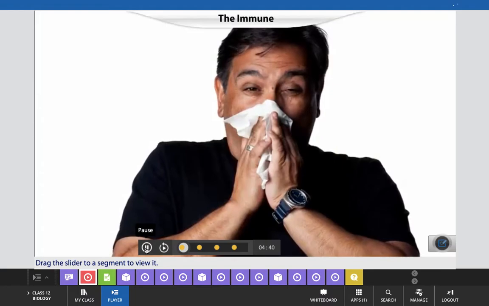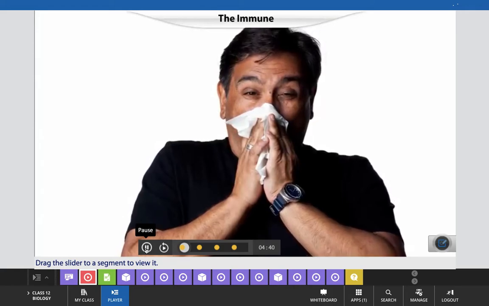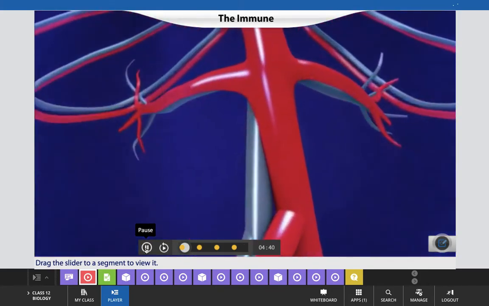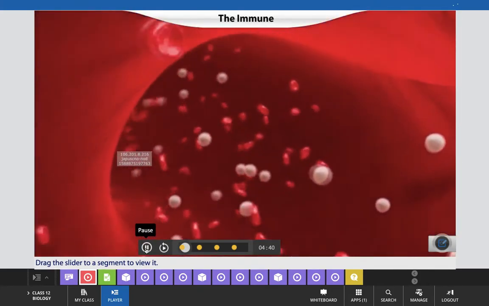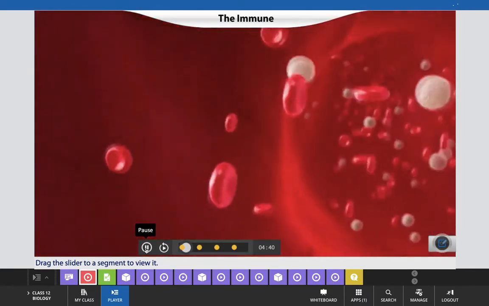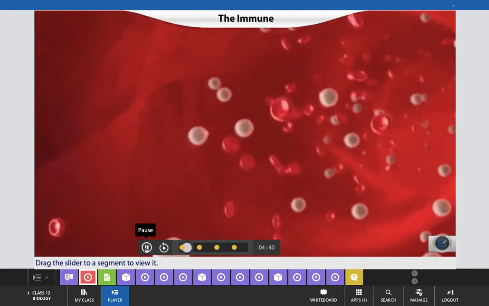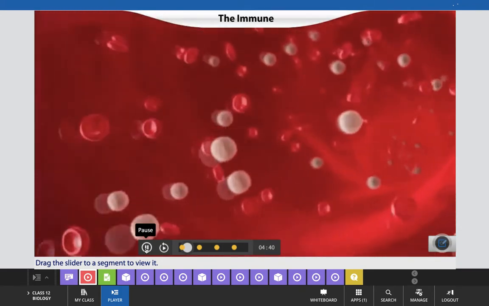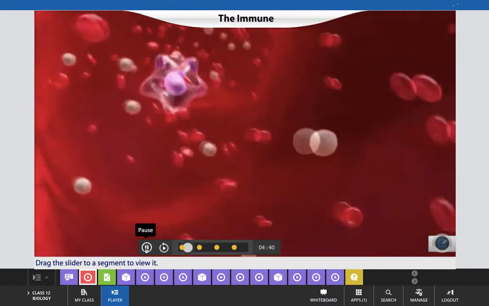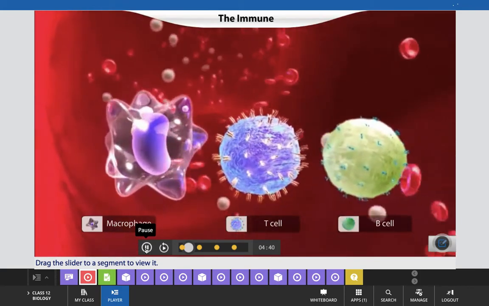How does our immune system protect us against infections and diseases? It does so with the help of special types of white blood cells: macrophages, T cells and B cells.